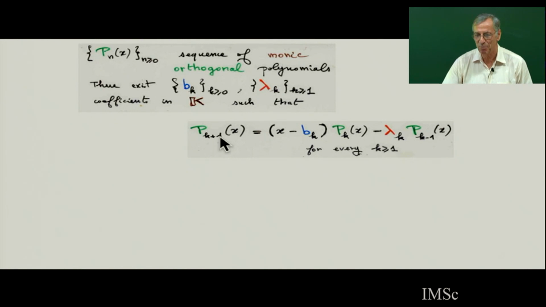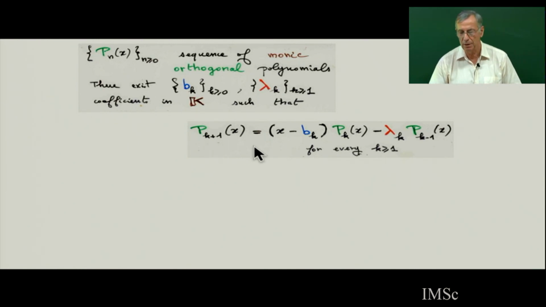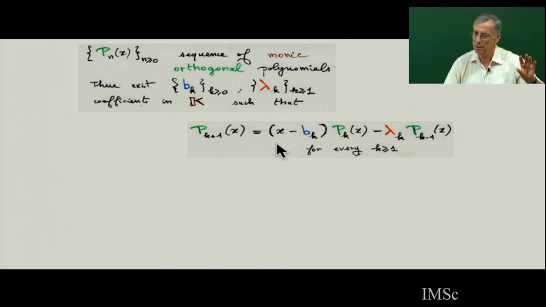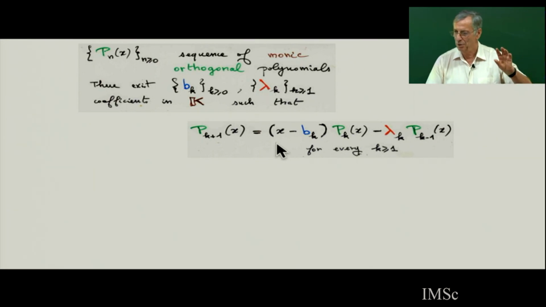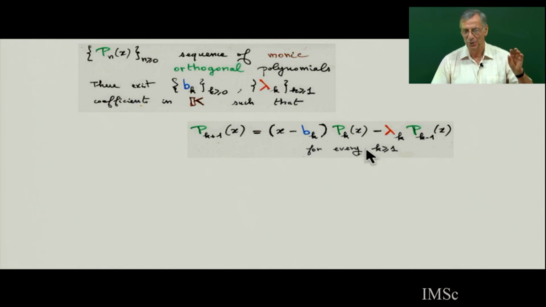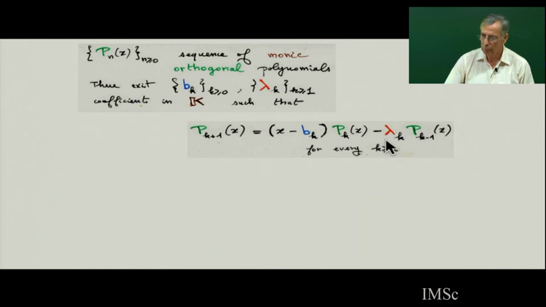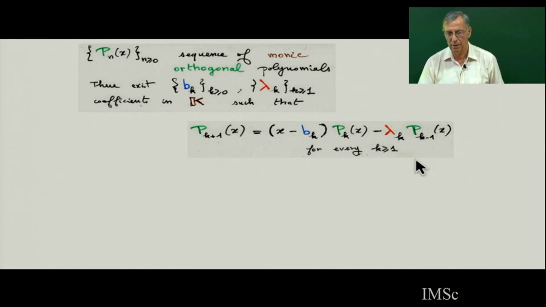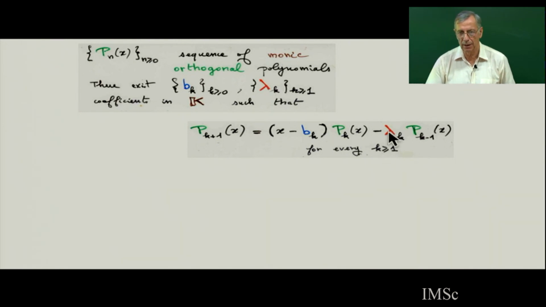Then there exist b_k and lambda_k such that this polynomial sequence satisfies this famous 3-term linear recurrence relation. So for any sequence of orthogonal polynomials, on real numbers or formally, you can find 2 sequences b_k and lambda_k, and lambda_k will be non-zero.